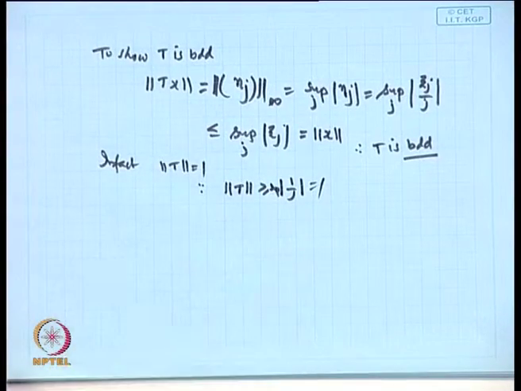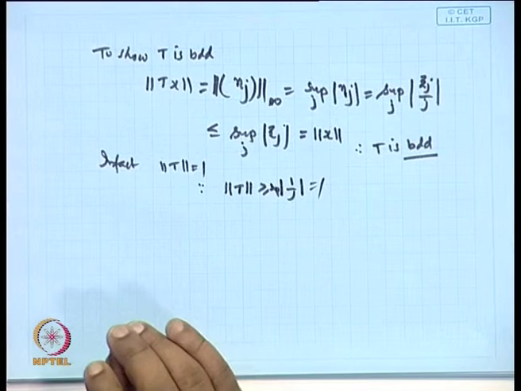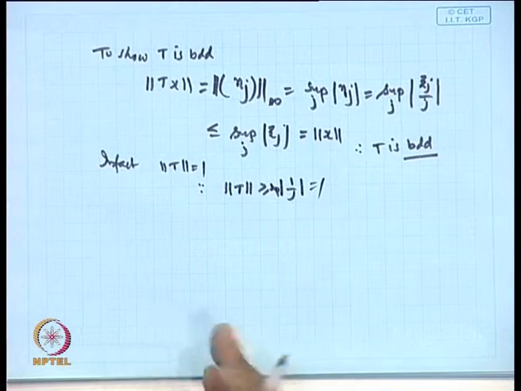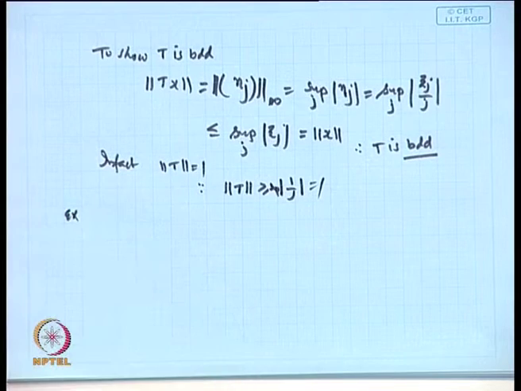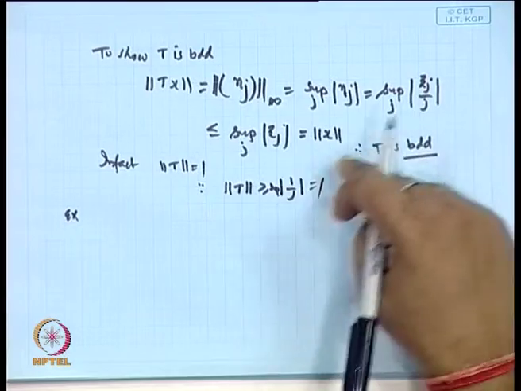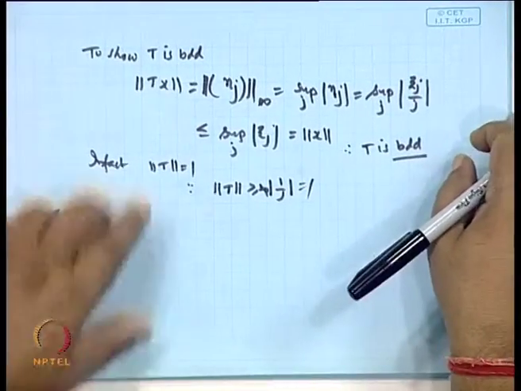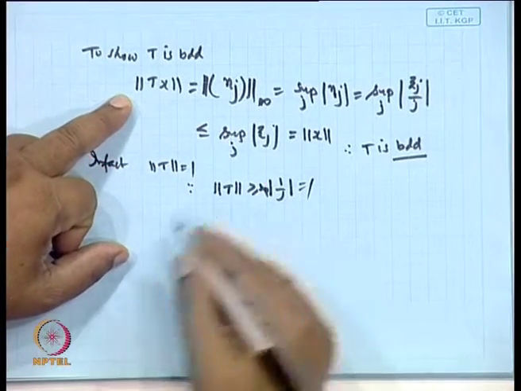So, in fact, we get the norm of T. So, this is linear and bounded. Now, the interesting question comes here. So, this one is not clear, the supremum over 1 by j. What he is saying is the norm of T. What is the norm of T?